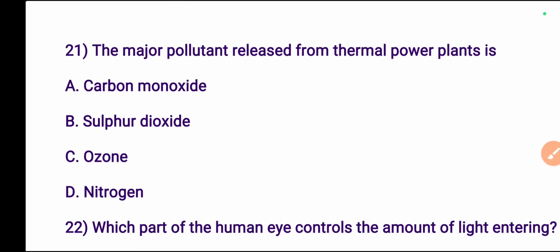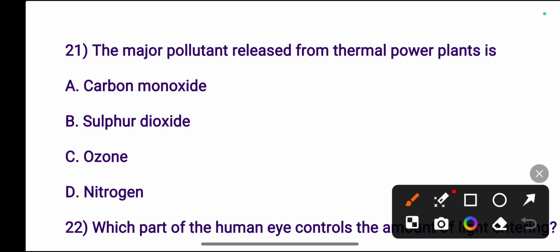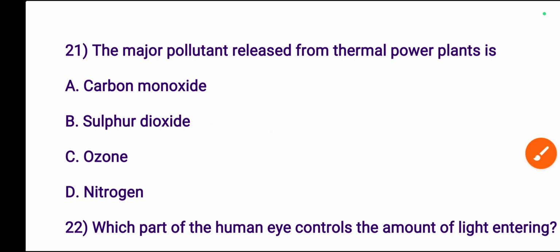Next one, the major pollutant released from thermal power plants is carbon monoxide, sulfur dioxide, ozone or nitrogen? That is sulfur dioxide, SO2.